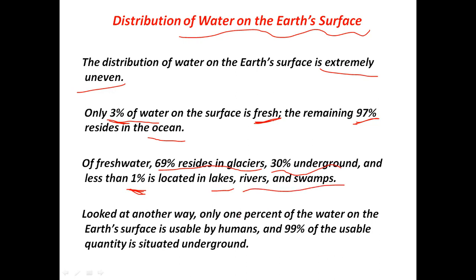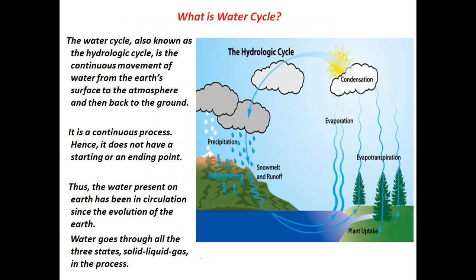In other words, just 1% of the water on the Earth's surface is usable by humans. So we have only 1% of the water that we can use, and the remaining 99% of the water is unusable. Most of the unusable quantity is situated underground.